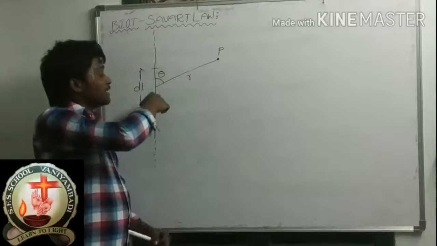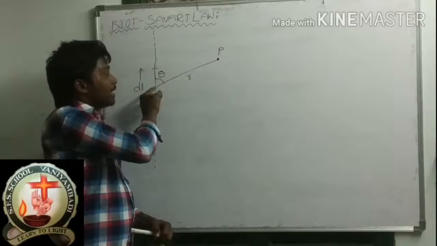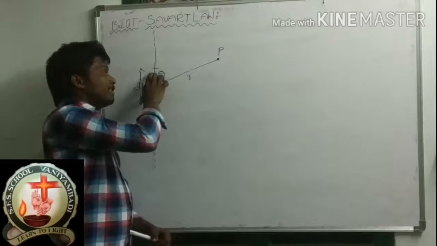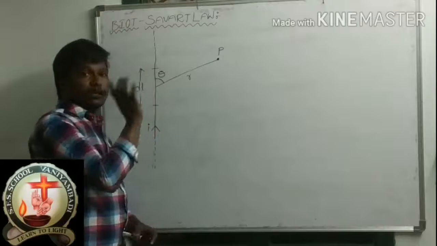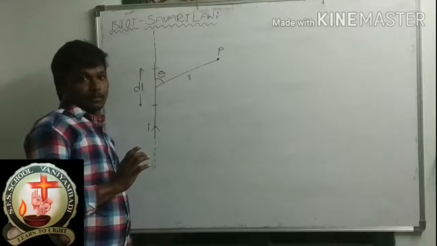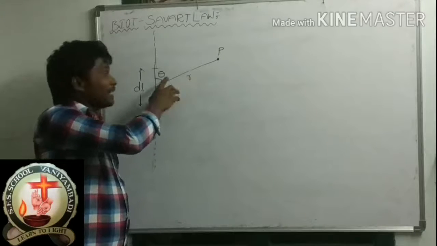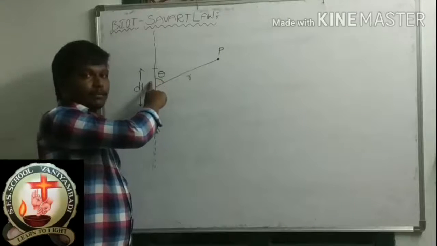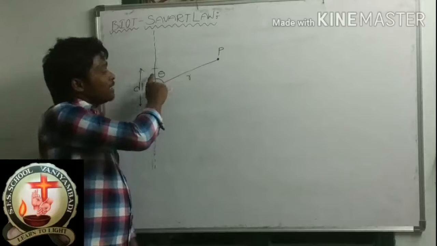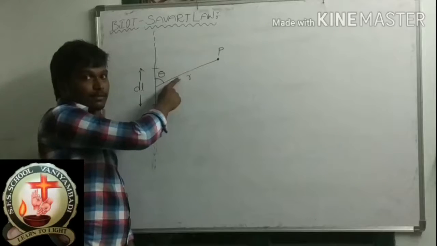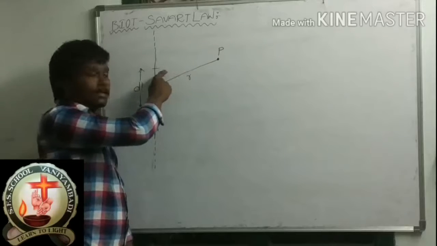The angle between the dl and r is small theta. Otherwise you can write like this also: this r is making an angle theta with respect to dl. Note this: the angle between the dl bar and r is how much? Theta.